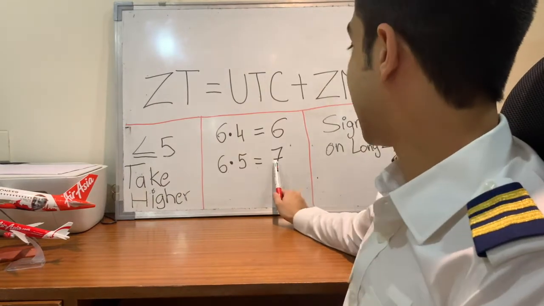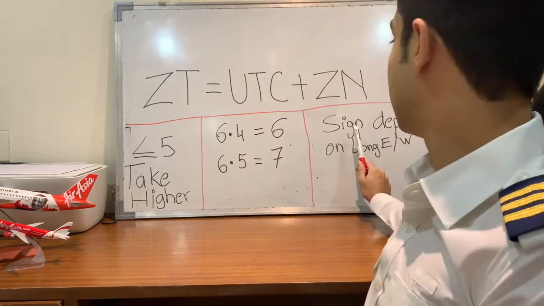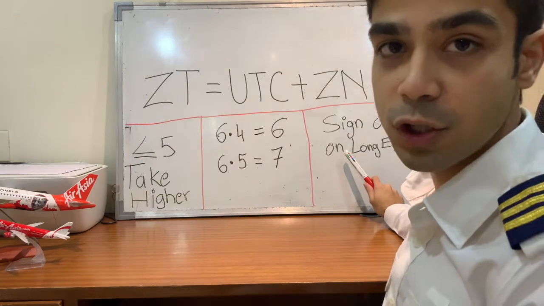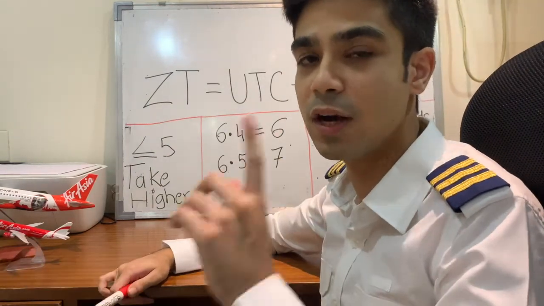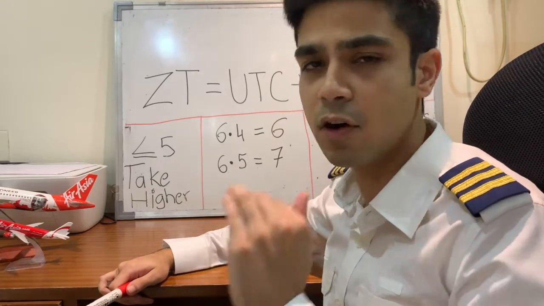Now the sign, like this is plus 6 and plus 7. The sign depends on whether the longitude is east or west. As we know, if it's east, then it's going to be ahead of UTC, so it'll have a plus sign. But if it's west, it'll have a minus sign. One fun fact which could be asked as an exam question: all places on the same parallel of latitude will have sunrise and sunset at the same LMT, local mean time.